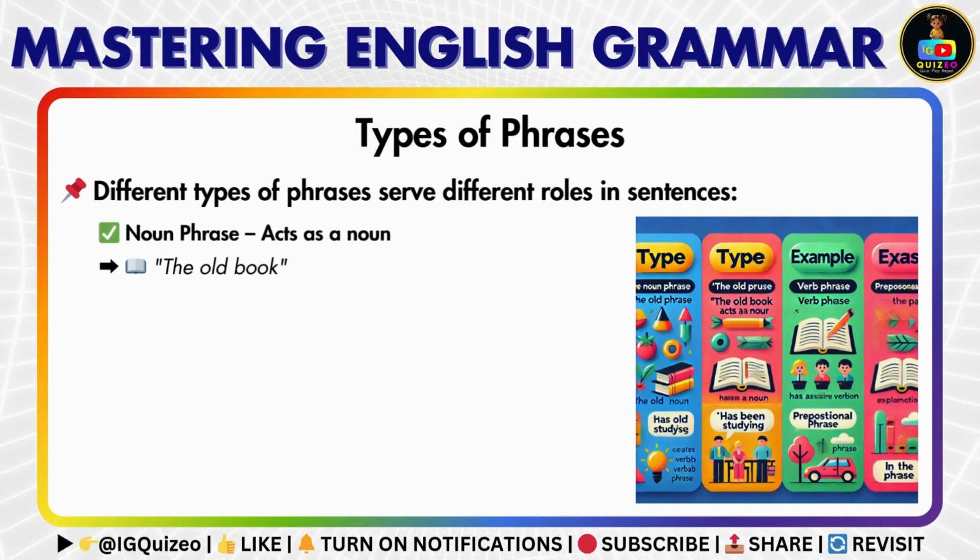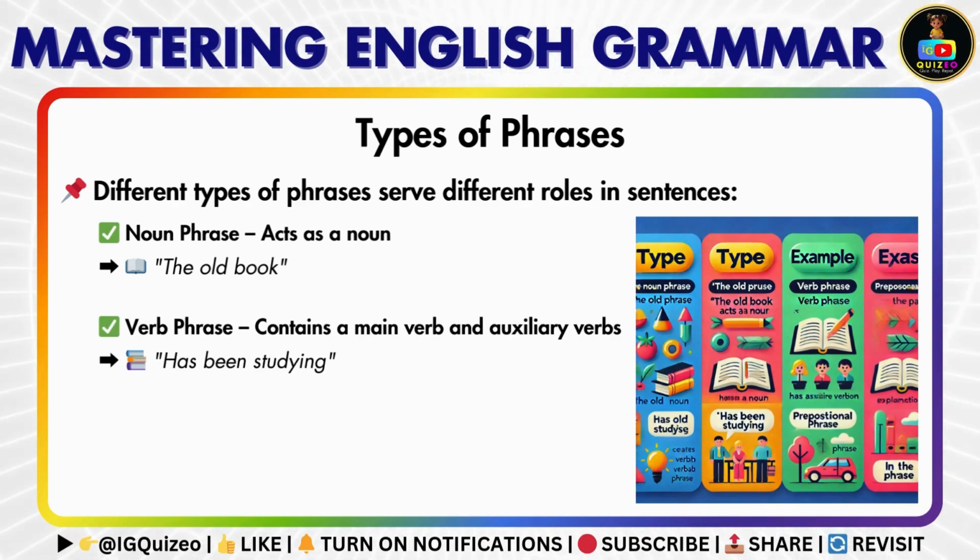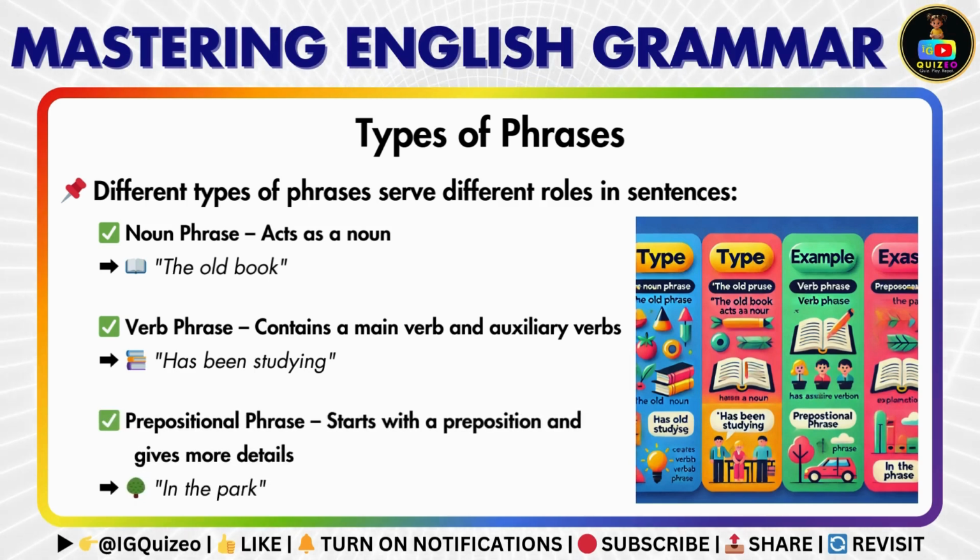A noun phrase acts as a noun, such as the old book. A verb phrase contains a main verb and auxiliary verbs, like has been studying. A prepositional phrase starts with a preposition and gives more details, such as in the park.